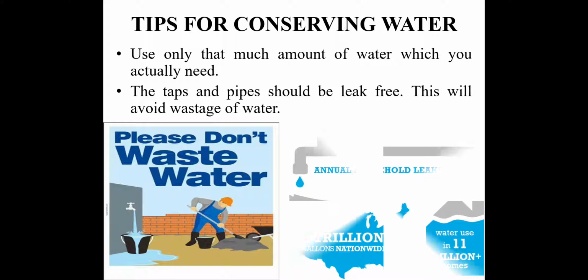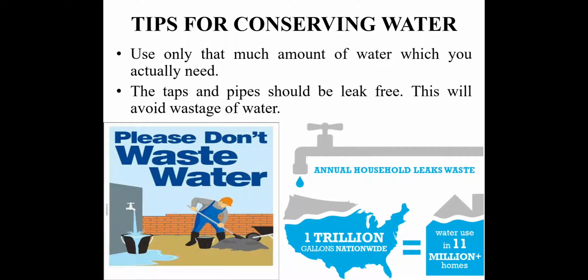And the second important tip is the taps and pipes should be leak free. This will avoid the wastage of water. In the picture it is shown that annual household leaks waste 1 trillion gallons nationwide, equal to water used in 11 million plus homes. So it is very important to check the leakage and get it repaired so that the wastage of water could be avoided.